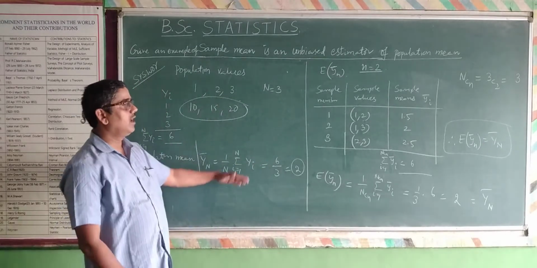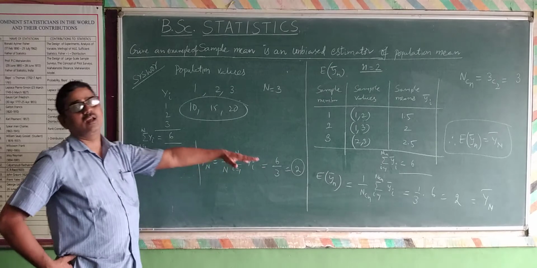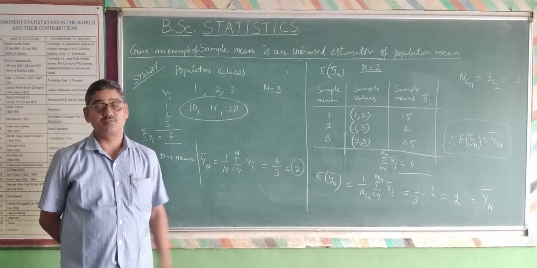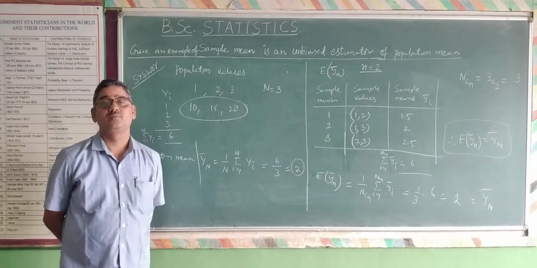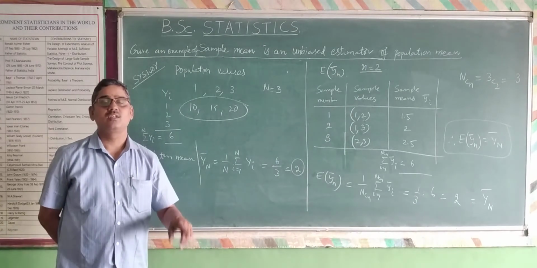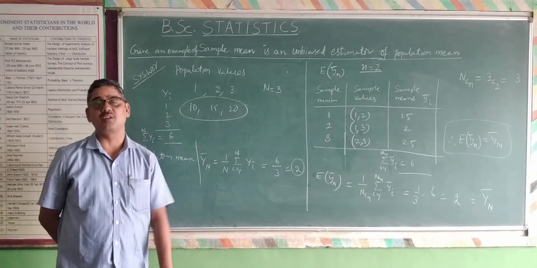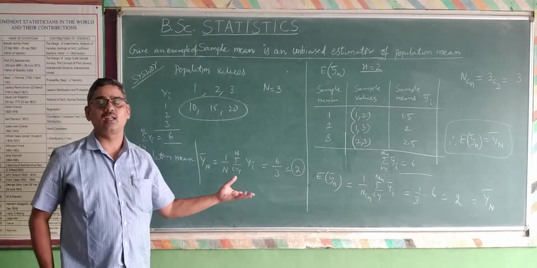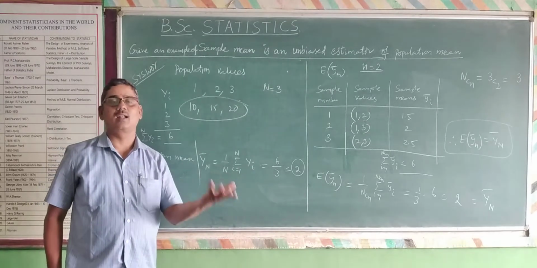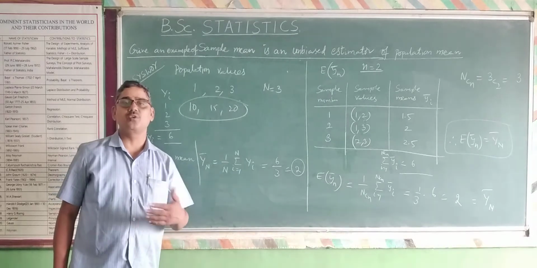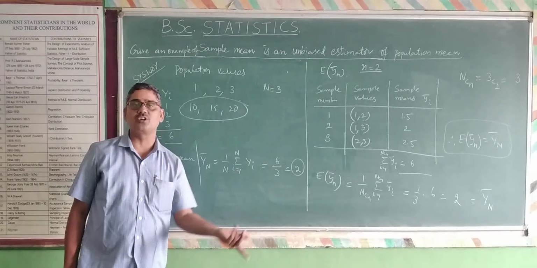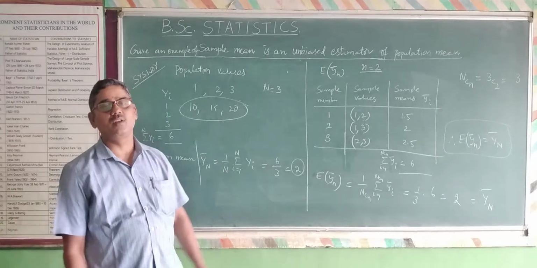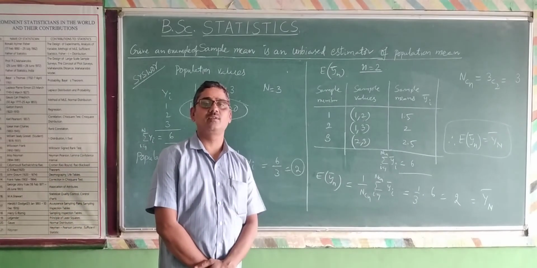So this is one proof that the sample mean is an unbiased estimate of the population mean. I am showing one such proof, one such example. It is proved under the condition that whatever population unit is selected into the sample is not replaced into the population again. So this is one such example. Hope you understand. Thank you.